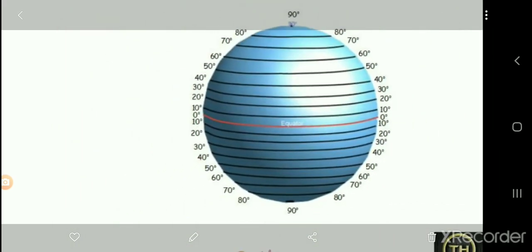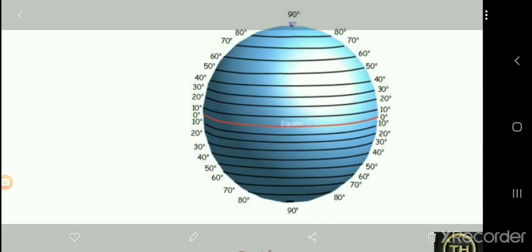And as we go further, the degree measure increases. The east and west circles created at some angular distance from the center of the earth are called parallels of latitude. The angular distances of all parallels are measured in degrees and are called latitudes. The parallels of latitude are parallel to each other. They are imaginary horizontal lines.